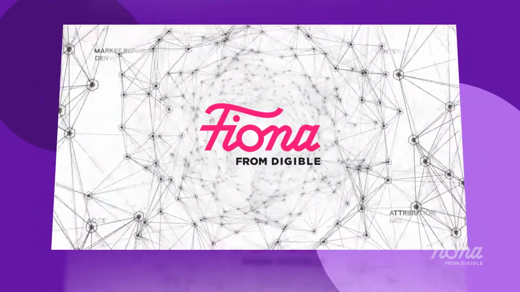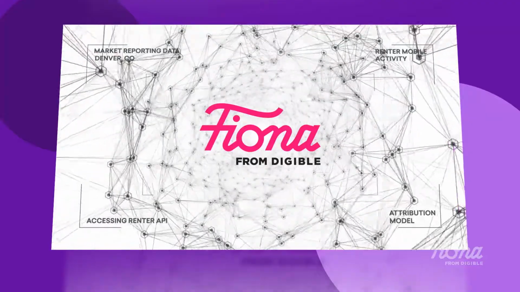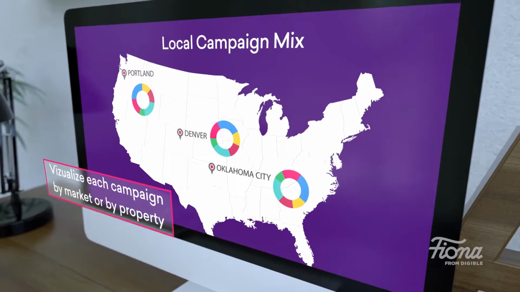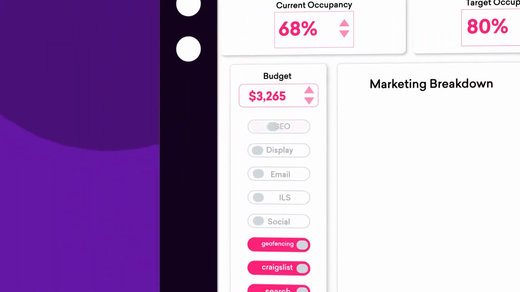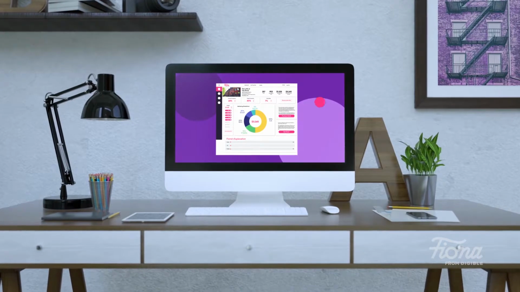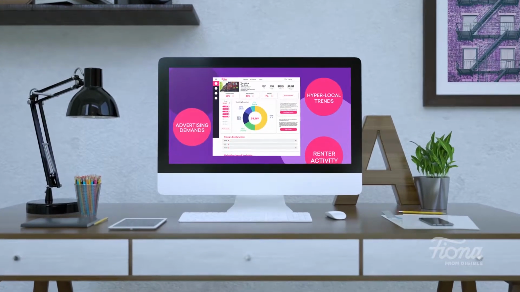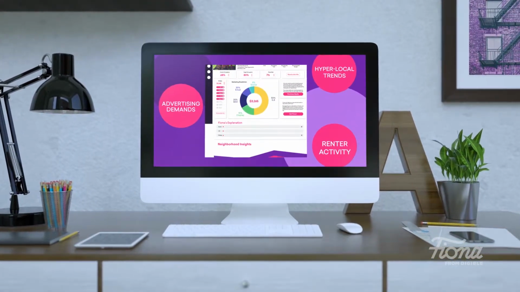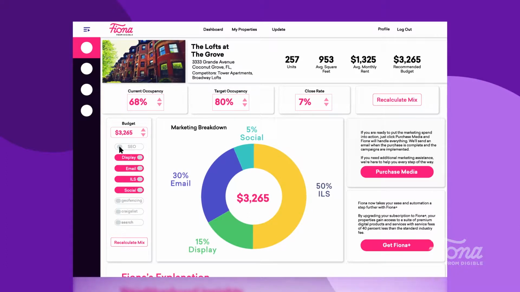Based on an infinite and ever-changing database, the data is all specific to your property, highlighting competitive features for your local market. Fiona will then select the most effective uses of your budget while excluding those that won't yield a high return. She explains the logic behind each recommendation as she analyzes hyperlocal trends, advertising demands, and renter activity, ensuring your ad dollars are only spent where it matters.